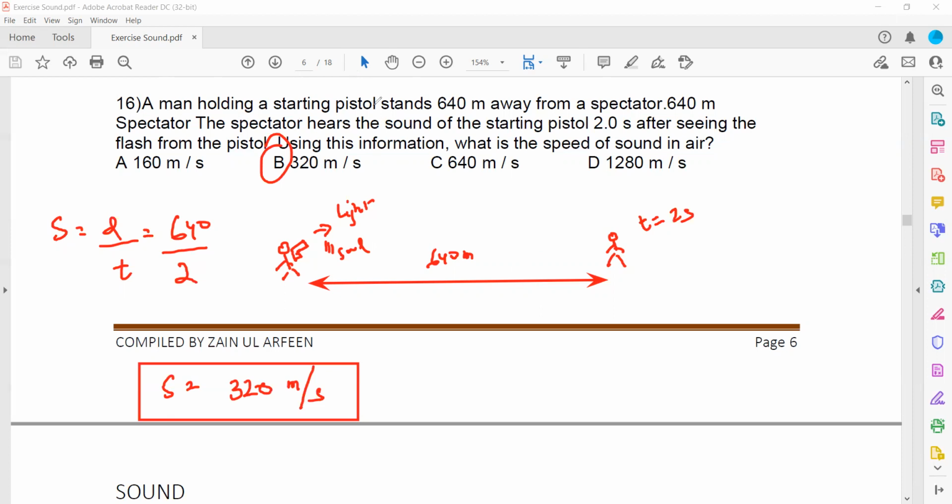If there was a reflection, like if the sound bounced off a surface, then it should be 2d.